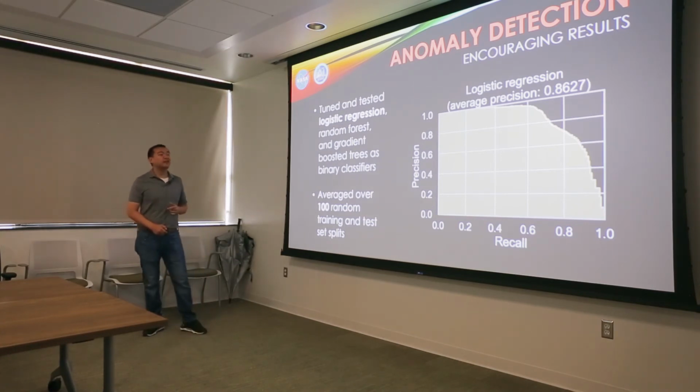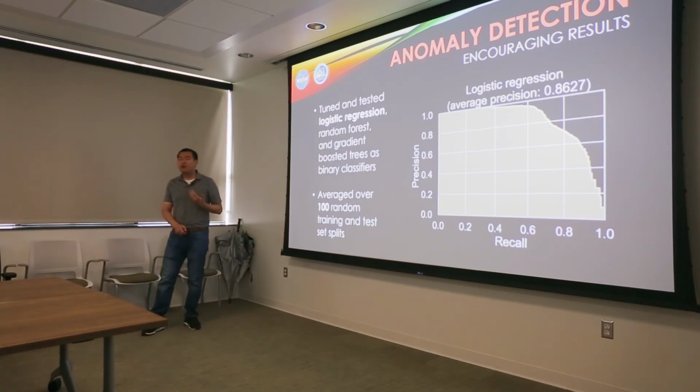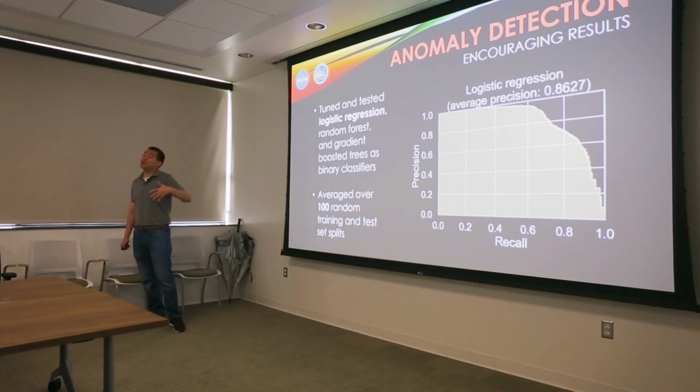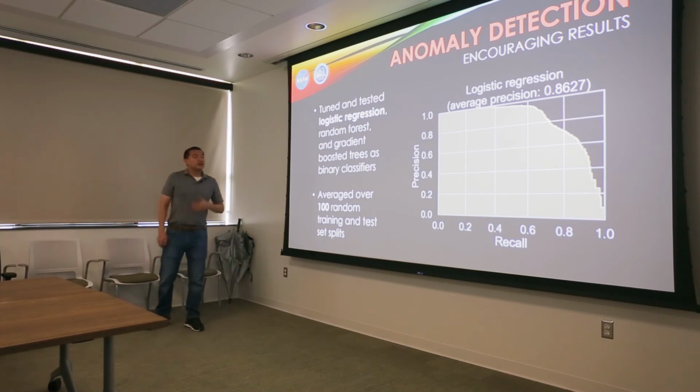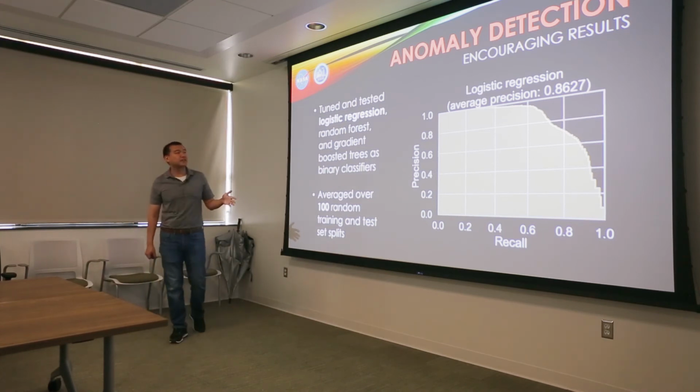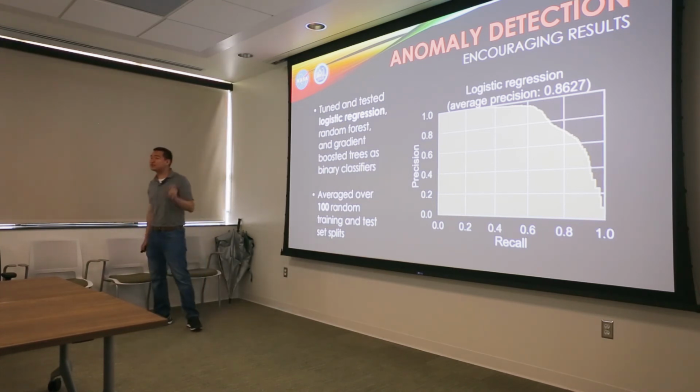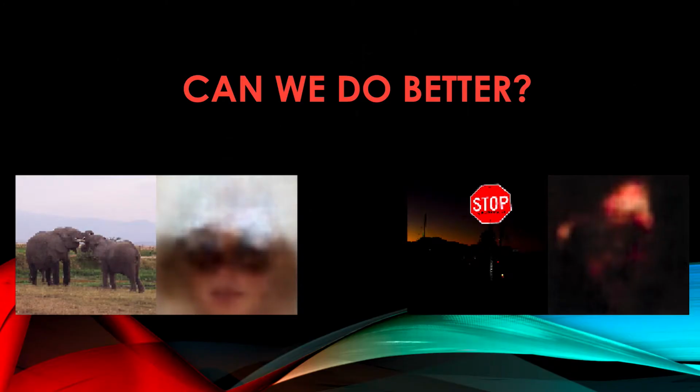So by way of example, if we required that our model be able to predict correctly 80% of what we know are anomalies, then the price we pay for being so aggressive is that 30% of what we predict will be false positives, or images that weren't anomalous that we thought were anomalous. 0.86 for average precision is actually pretty good in most applications, but we can do better.